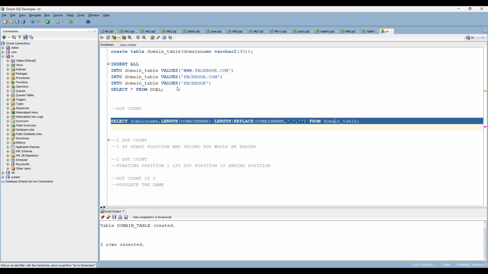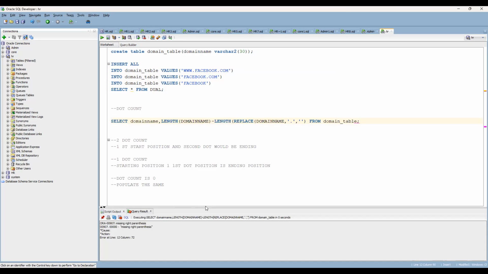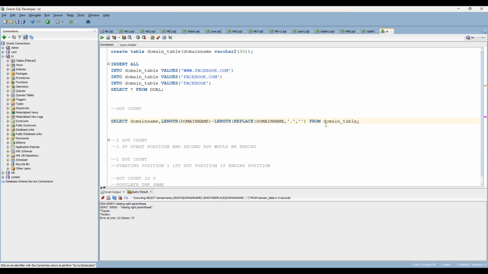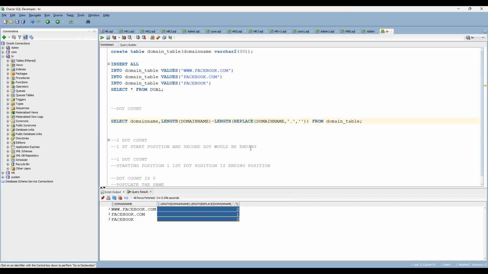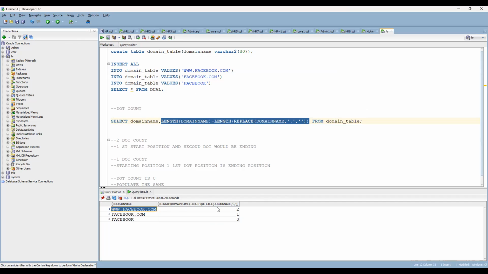Now you can see the same character count here in the bottom. Here one more thing is missing, just a bracket. Now you can see what the dot count is. In the first case 2 dots are there, for the second case you are going to have a single dot, and the third case is 0, nothing but there are no dots present.